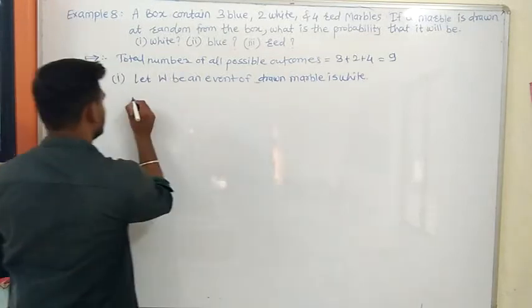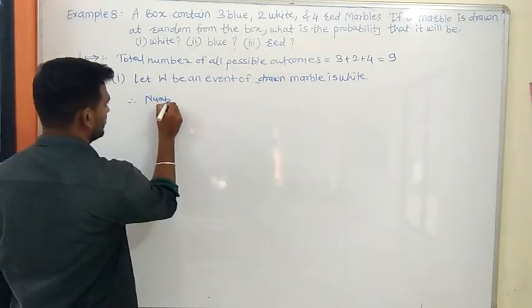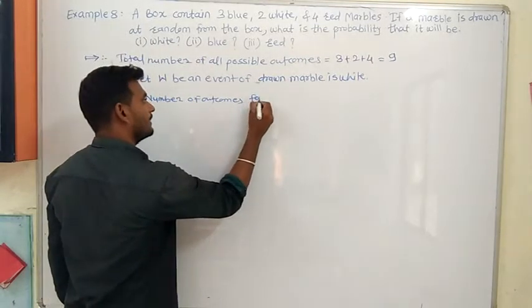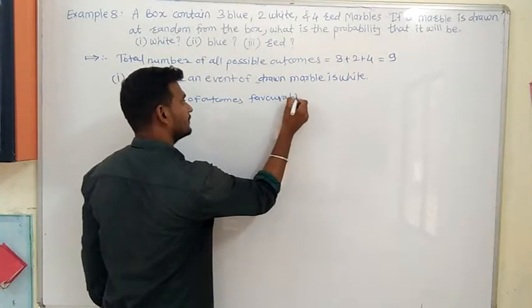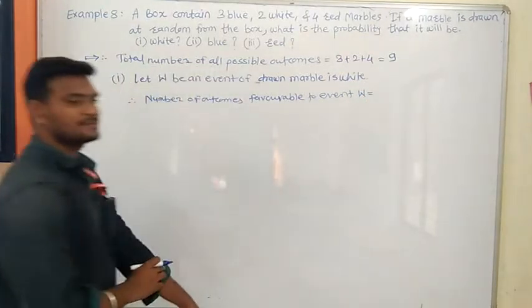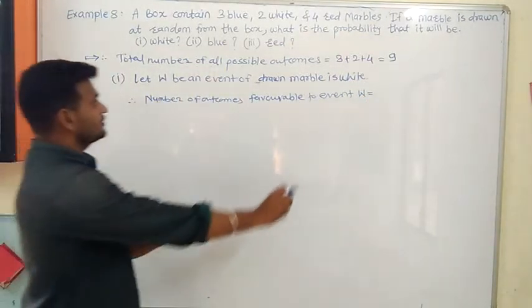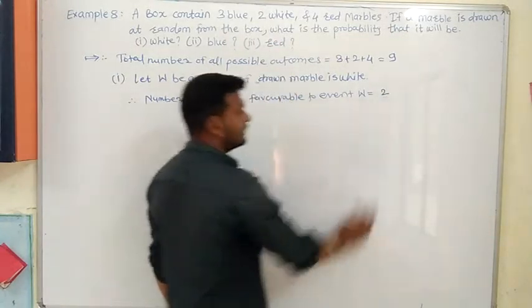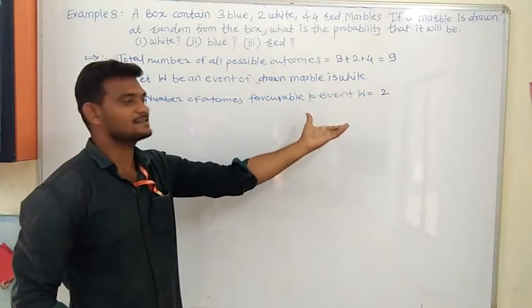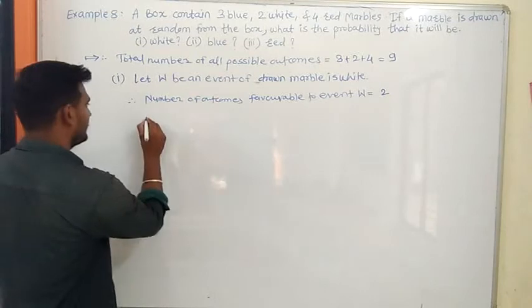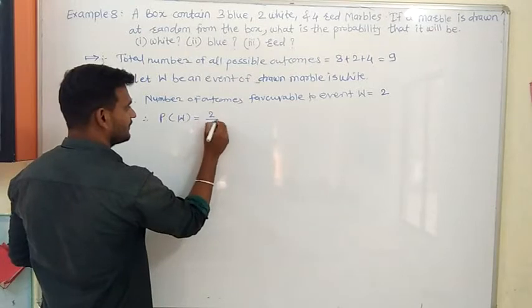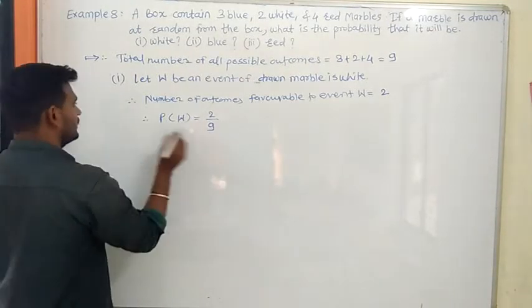Therefore, the number of outcomes favorable to event W is equal to how many? How many white marbles are there in total? Only 2. Only 2 outcomes are favorable to the event W, that is the drawn marble is white. The chance of the drawn marble being white is only 2 chances. Therefore, the probability of the drawn marble being white is equal to 2 divided by the total, that is 9. This is the answer.